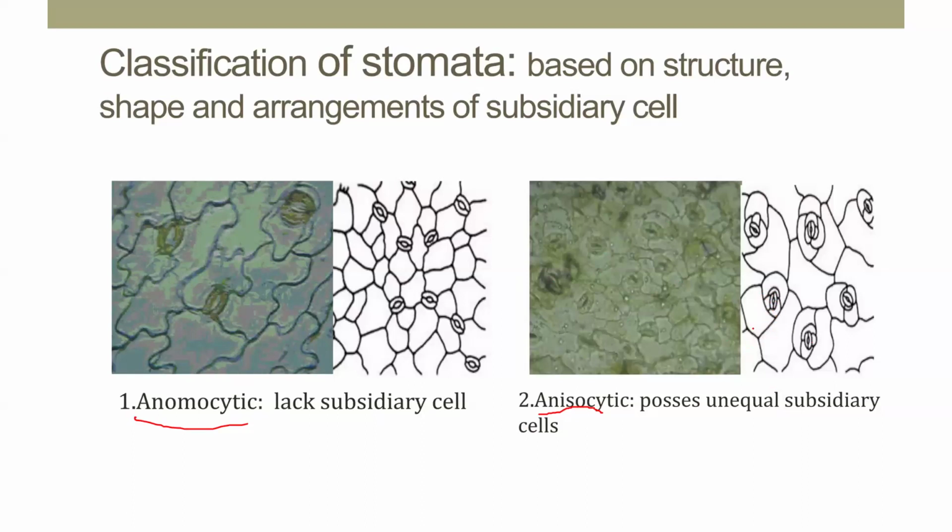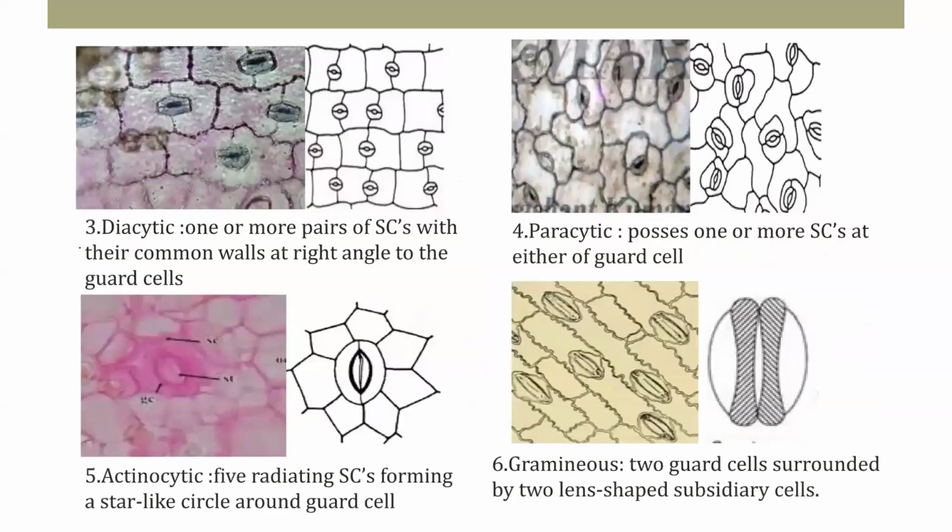In diacytic, subsidiary cells are present at right angle or perpendicular to the guard cells. In parasitic, the subsidiary cells are present parallel to the guard cells. In actinocytic, 5 radiating subsidiary cells form a star-like circle around the guard cell, actino meaning star-shaped.